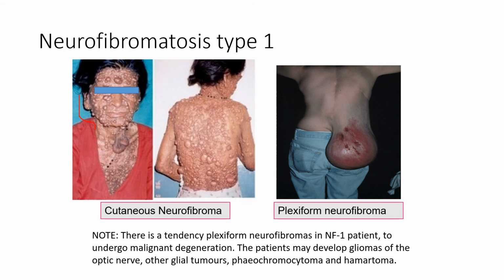And in another patient, she has a plexiform neurofibroma, which is the nerve sheath tumor that surrounds multiple nerve fascicles. So there is a tendency for plexiform neurofibroma in patients with neurofibromatosis type 1 to undergo malignant degeneration. This patient may also develop gliomas of the optic nerve, other glial tumors, pheochromocytoma, and hamartoma.